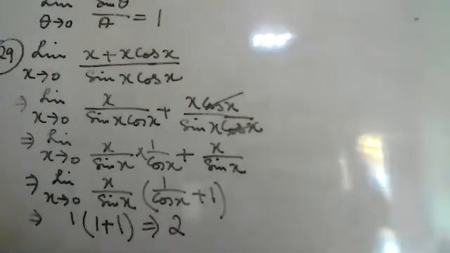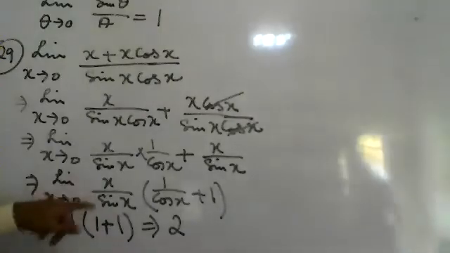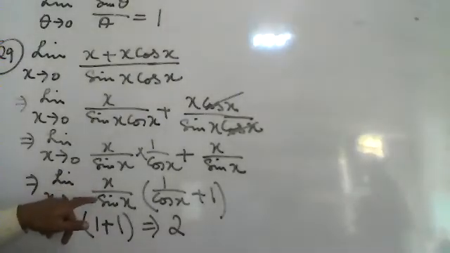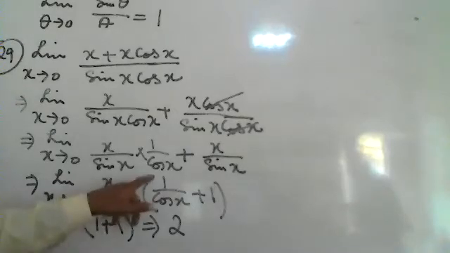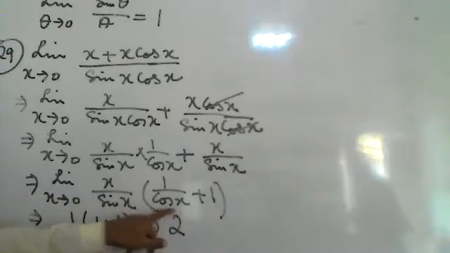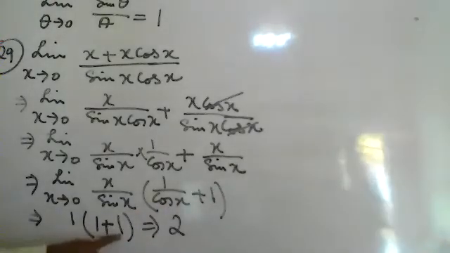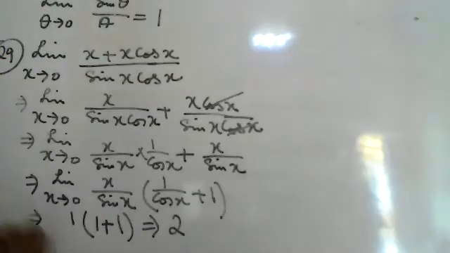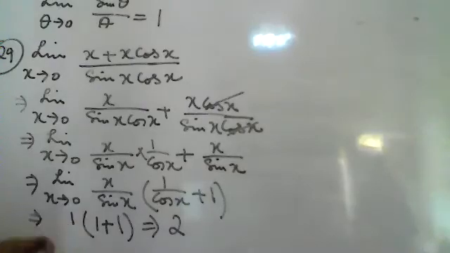The answer is 2. The limit of x over sin x, the reciprocal of sin x upon x, will be 1. So 1 into 1 over cos 0 is also equal to 1 plus 1. So 1 plus 1 will be 2, 2 into 1 will be 2. The final answer is 2. That was question number 29.